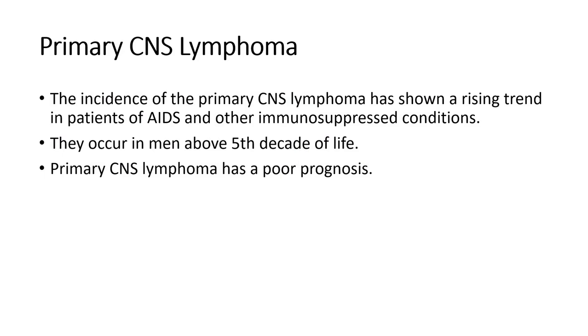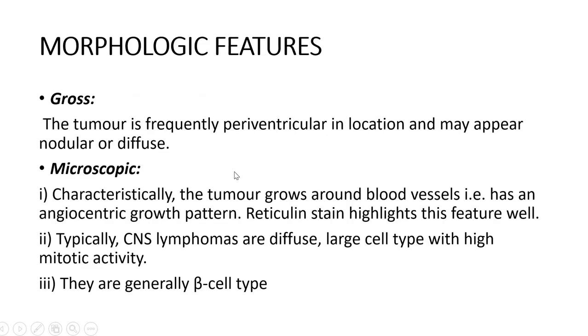The last of all, just for completion's sake, is primary CNS lymphoma, most commonly seen in patients with AIDS or other immunocompromised conditions. They occur in men in the fifth decade of life, and they have a very poor prognosis. They are most commonly located in the periventricular region, and microscopically the tumor cells grow around blood vessels, that is, they have an angiocentric growth pattern. Generally they are diffuse large cell type with high mitotic activity, and they carry a very poor prognosis. So that's in brief about the various CNS tumors.